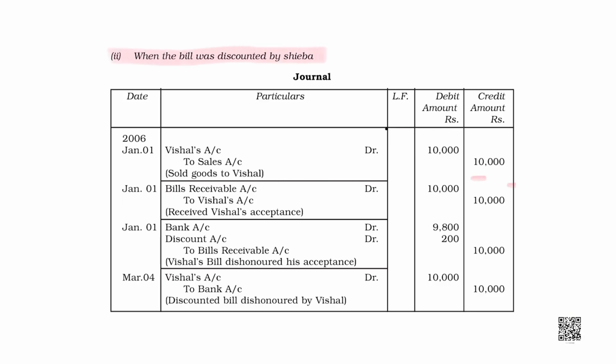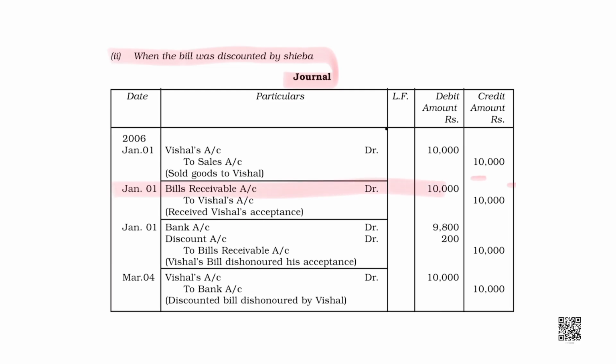Let's see. Let me make a note of the journal in the books of Shiba when the bill is discounted. On 1st January, Vishal account would be debited and sales would be credited. Okay.